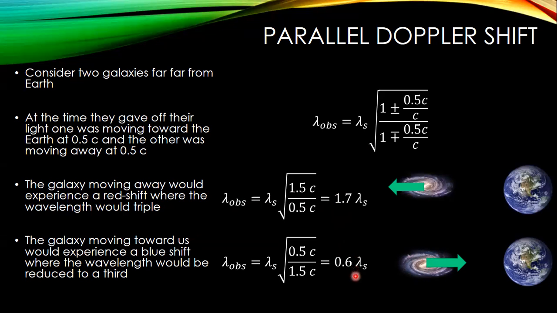Now, for the galaxy moving toward us, this is a blue-shifted galaxy. This would be very, very unusual. And at half the speed of light, I'm really not aware that we have any such galaxies. But in this case, we take 1 minus 1/2, that gives us 1/2, divide that by 1.5, we get 0.6 times the original source wavelength. We would get a blue shift. So for instance, if light were given off at 500 nanometers, that's basically in the middle of the visible spectrum, that's green, it would be shifted all the way to 300 nanometers, which is the near ultraviolet.